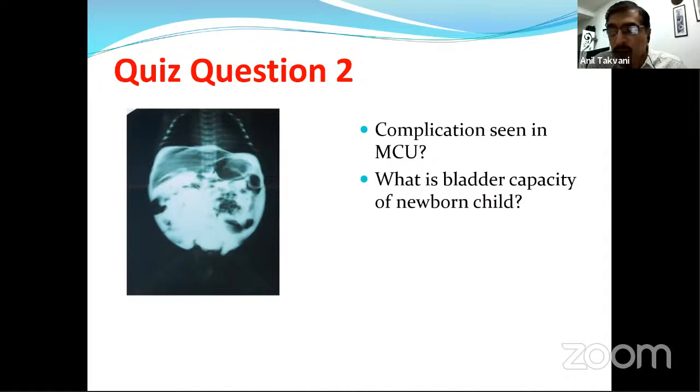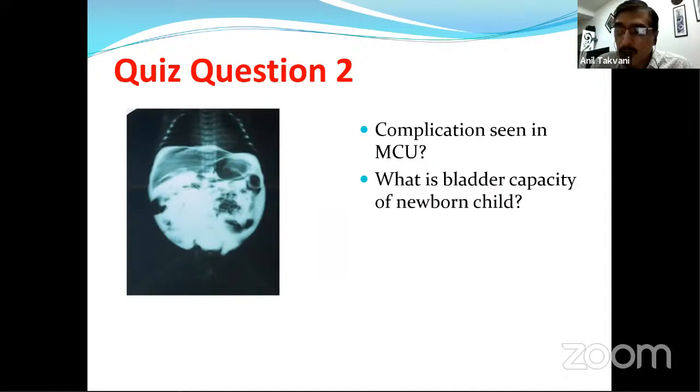There is already some bladder perforation, right? During in utero life or at birth, and some contrast is leaked during the MCU. But what else can it be? It can be bladder rupture, which can very rarely be induced by the MCU, right? And for that, I want to know the bladder capacity in a newborn child.